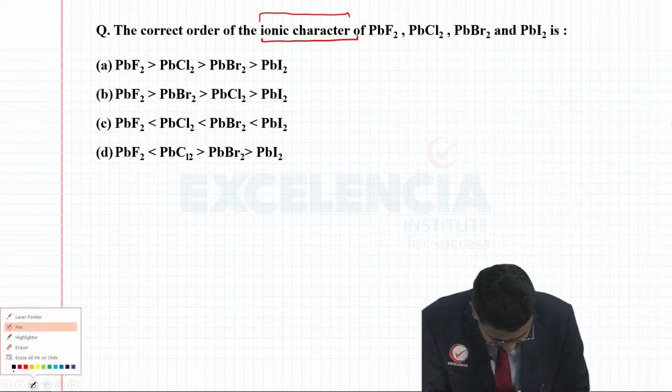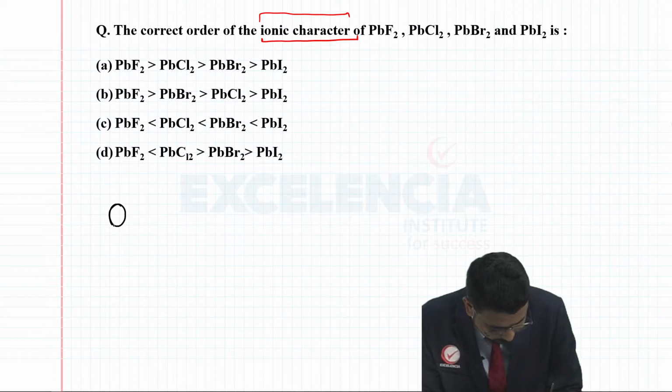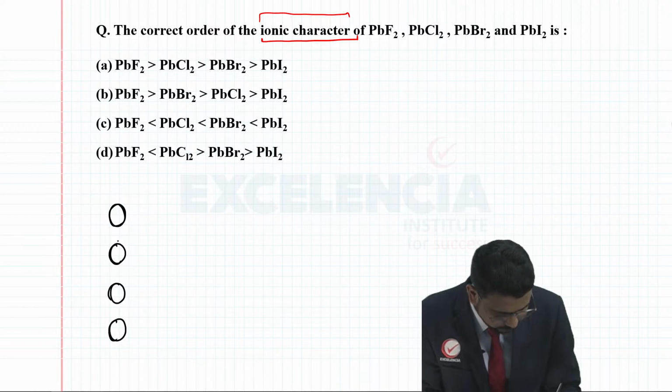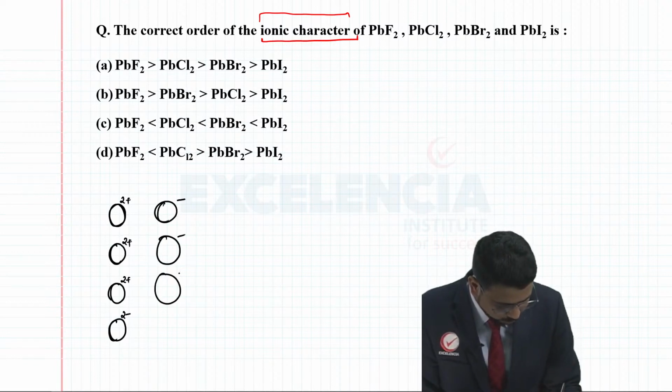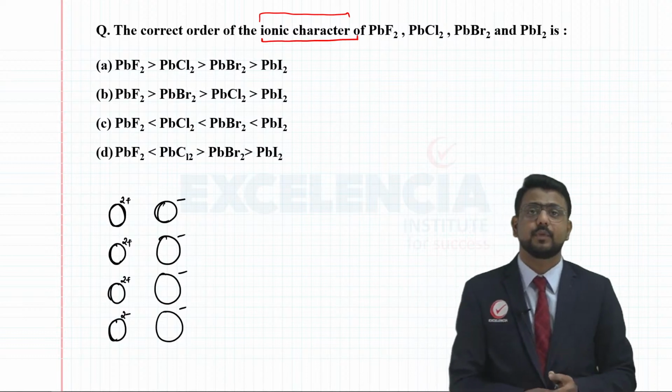So if you consider here, I am drawing a common cation, Pb2 plus, and of course F minus, Cl minus, Br minus, I minus.